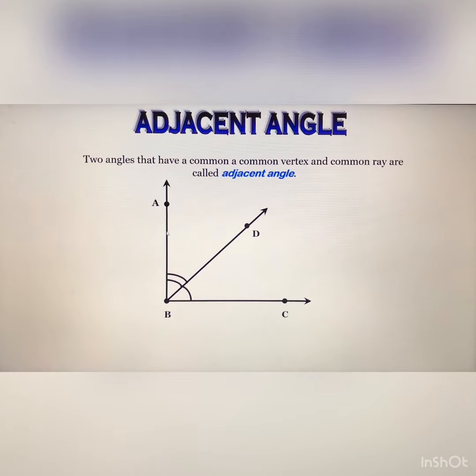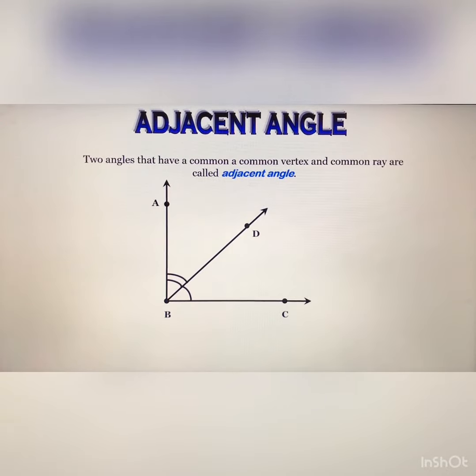This ray is also known as an arm. These 2 arms are in either direction of the common ray. This is the common ray, and the first arm lies on the left side and the second one on the right side. So if you get 3 things in any 2 angles, then you will get the adjacent angle.